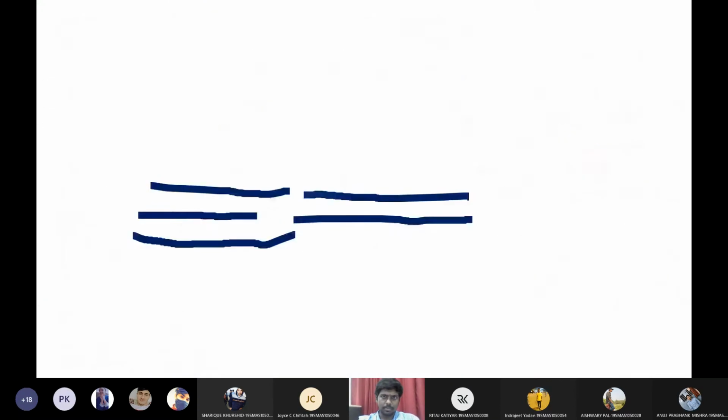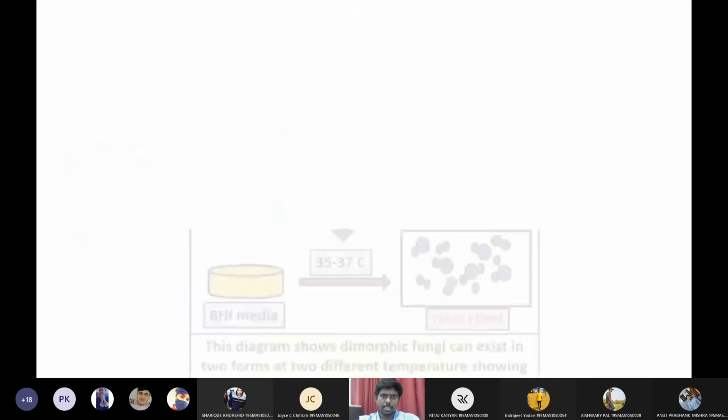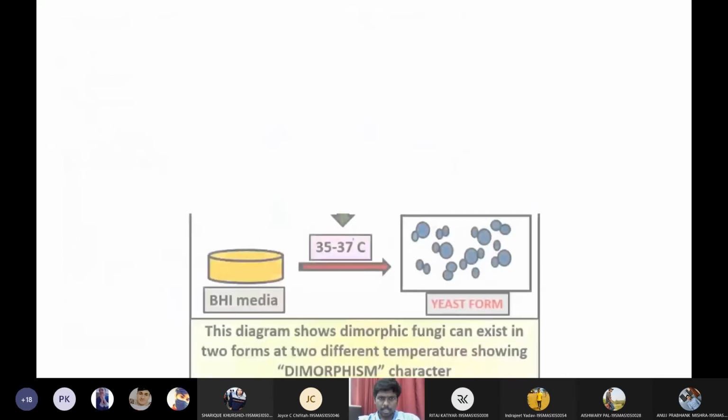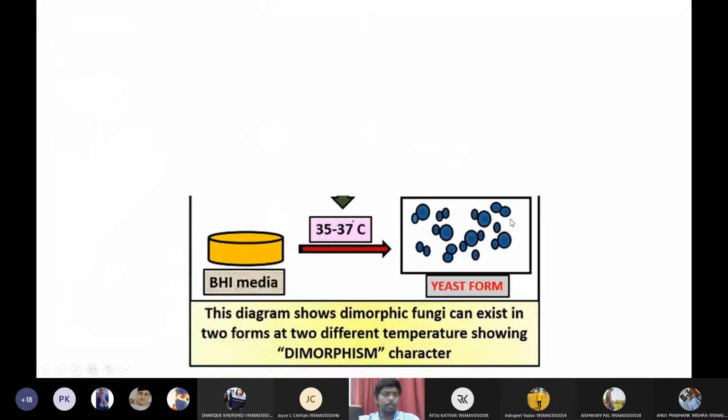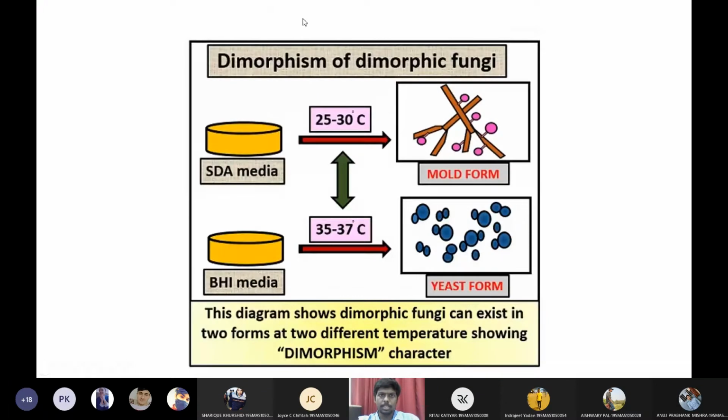So I think someone was confused. See, dimorphic fungi means that at body temperature they are present in the yeast form, and at room temperature they are present in the mold form. That is the major characteristic feature of dimorphic fungi. Can anyone give any examples of dimorphic fungi?